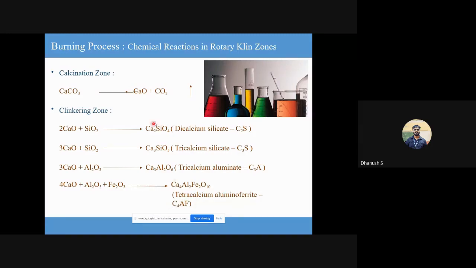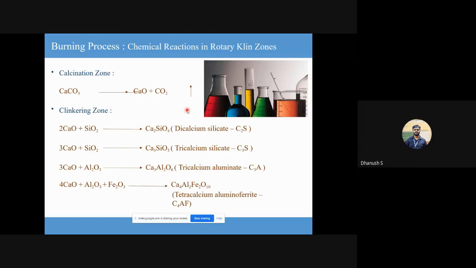Okay. Now, notice here, these are all chemically stable compounds. Gypsum is nowhere in the picture here. I'll tell you at what stage gypsum comes and how it is a part of this entire thing. So calcium oxide reacts with silica dioxide to give dicalcium silicate. Similarly, tricalcium silicate, tricalcium aluminate, and tetracalcium aluminoferrate.